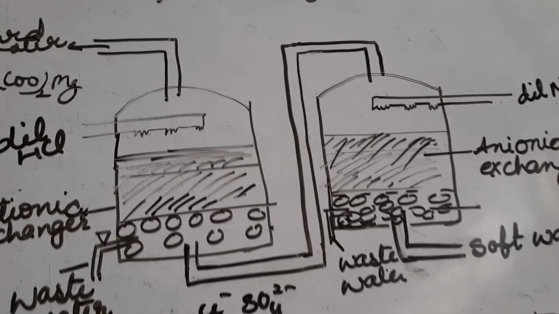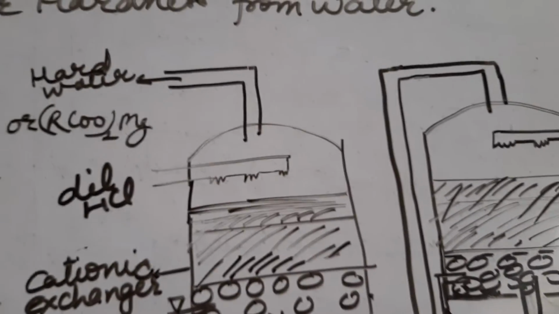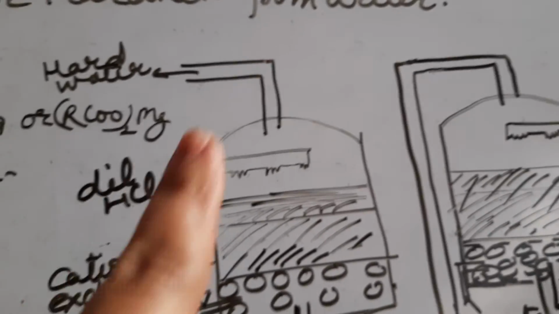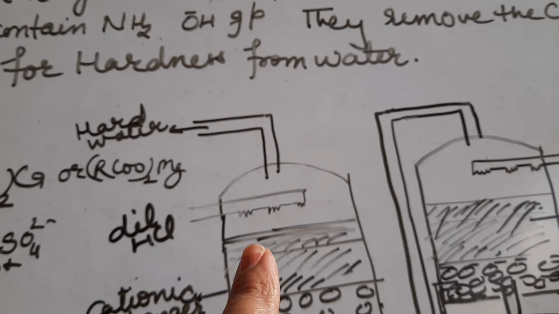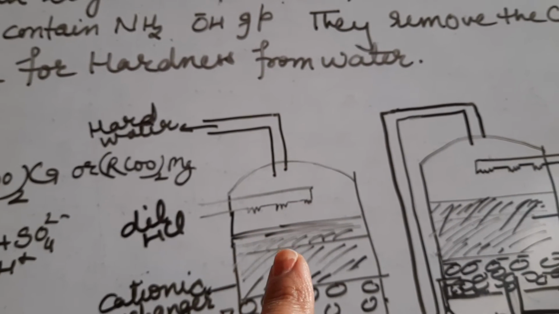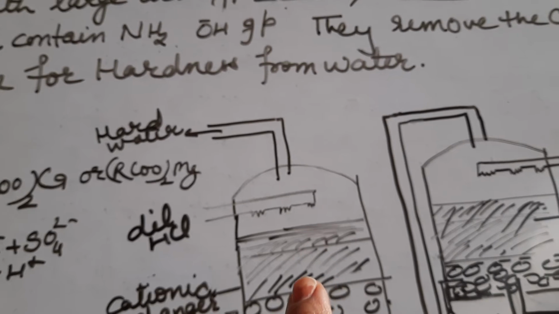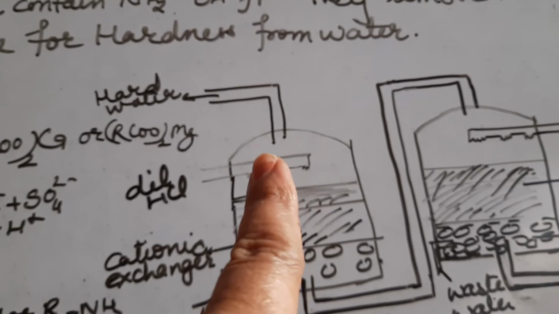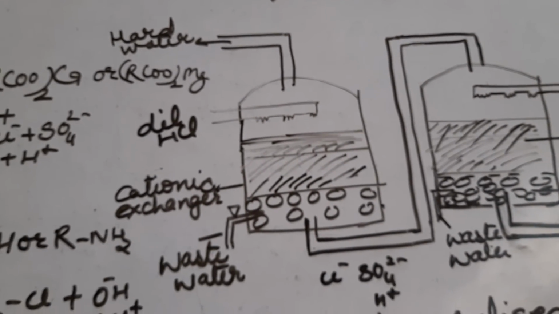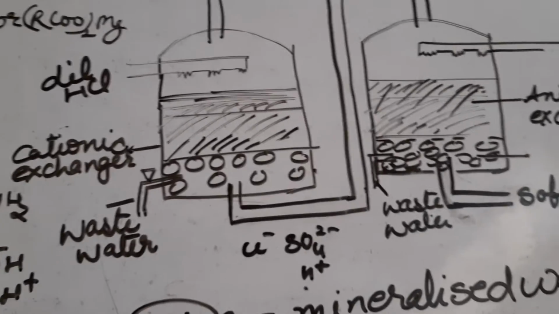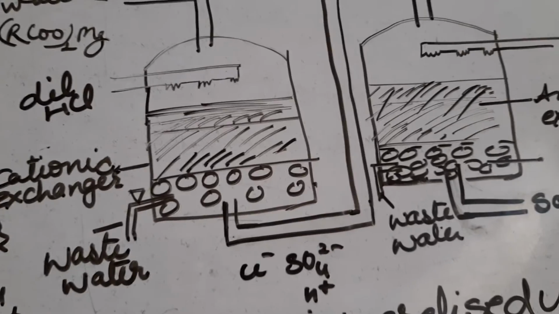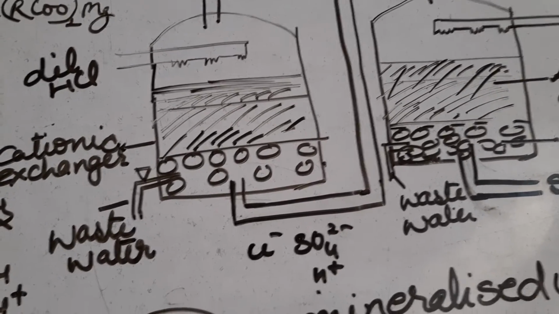So what will happen is that when we add hard water from here, it first crosses the cationic exchanger, and here the H ion of the cationic exchanger is replaced by the calcium and magnesium that is present in hard water.